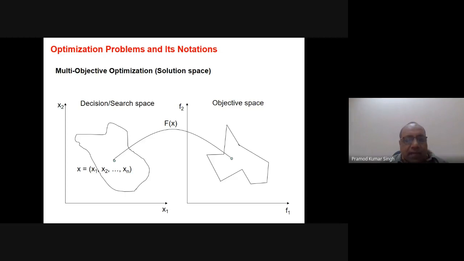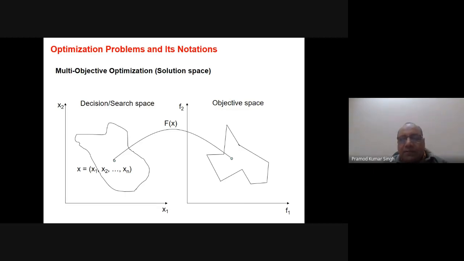And you just see that the shape of the decision space or the search space is different from the objective space. So there is no correspondence in the sense that they will be exactly the same. The objective space and the decision space will not have a one-to-one correspondence like this, because they are usually not ordered. They are usually partially ordered. And here you see that the axes are basically f1 and f2. So whenever we map it using the objective function, we get the objective space.